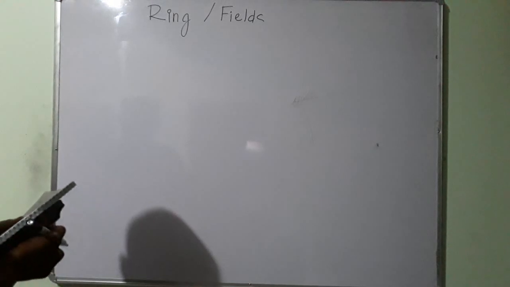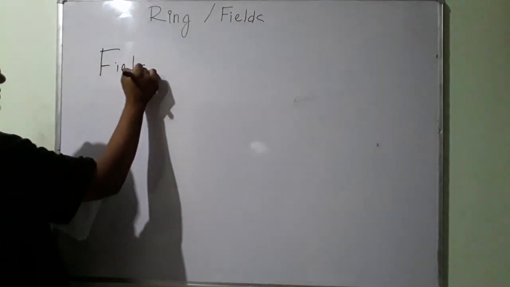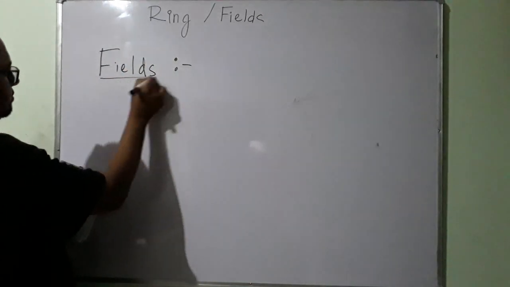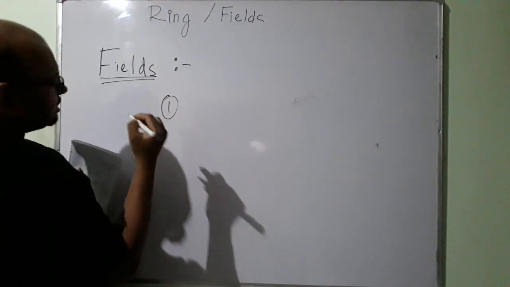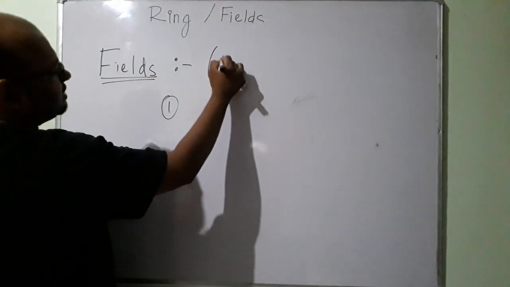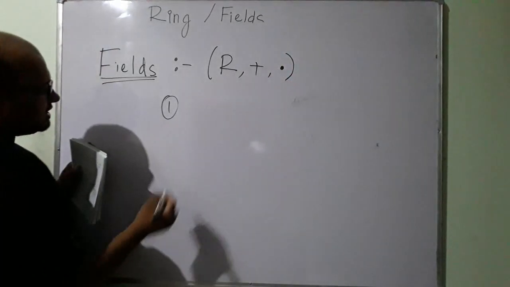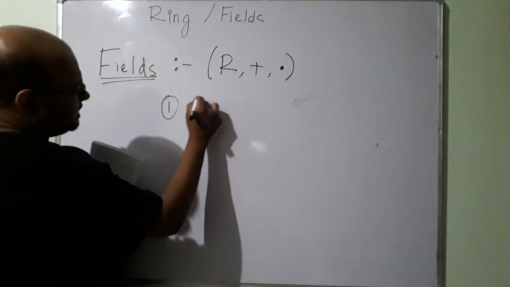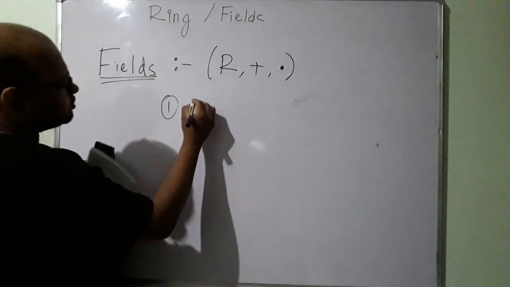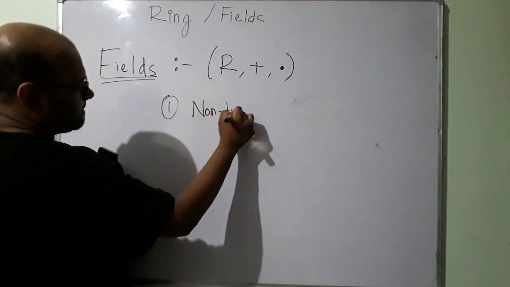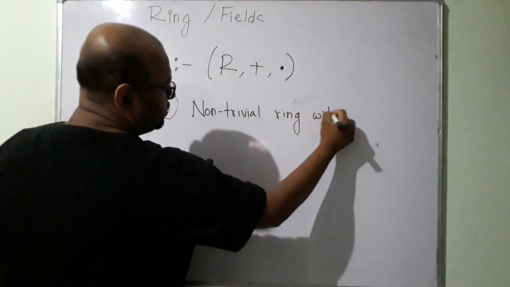Finally, let us talk about the final topic of the day: fields. To be a field, I have this set, this operation, and this second operation. This has to be a ring. In fact, it has to be a non-trivial ring with unity.